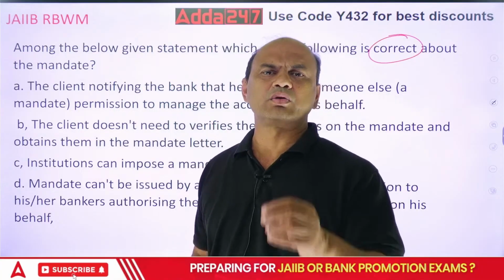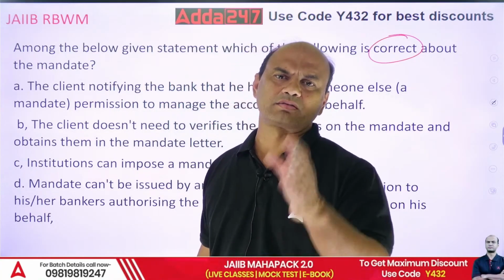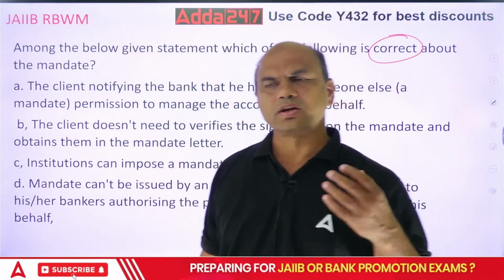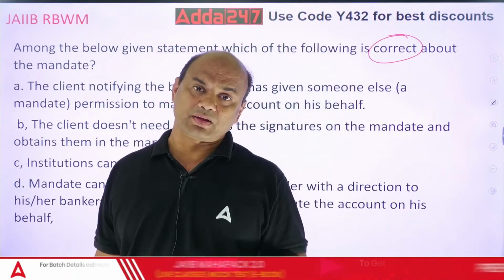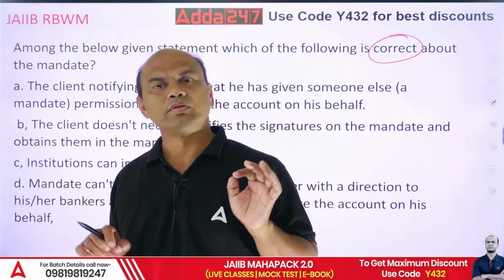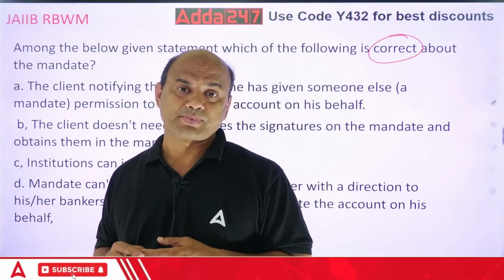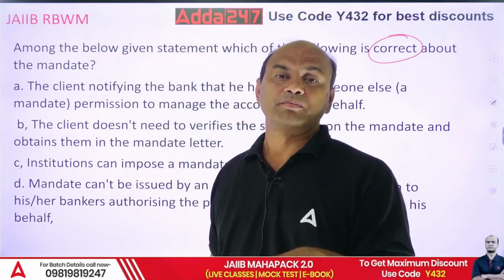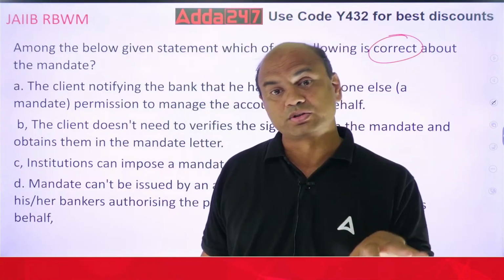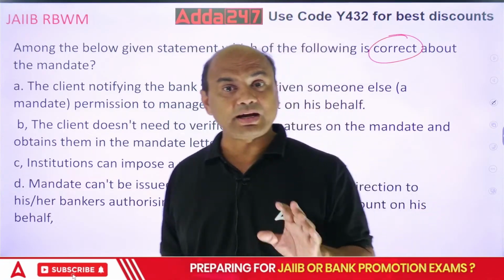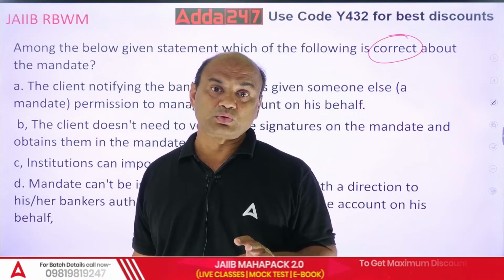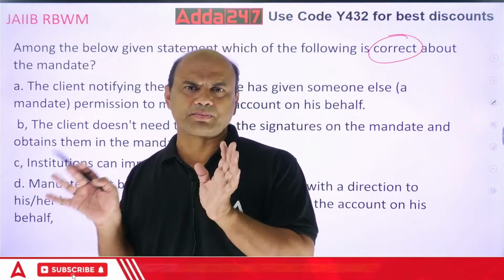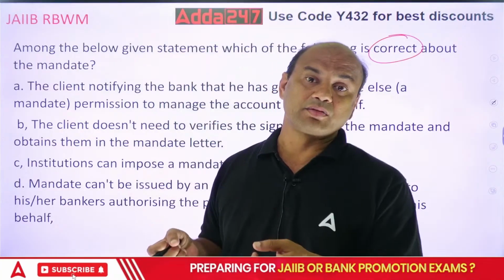You are given the authority to operate the account of mine for 1 year. POA, savings account only. You are given the POA for selling my property only. That is specific POA. Mandate is also similar to specific POA. But mandate is given only for the accounts. I can't give a mandate to anyone to sell my property. Specific POA, only sell my property.